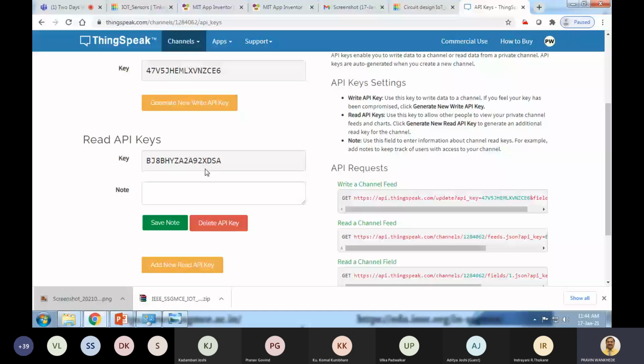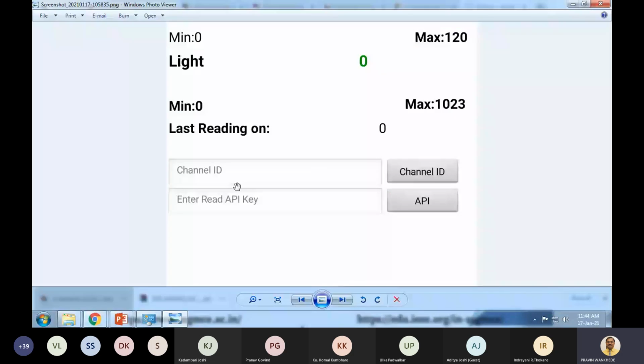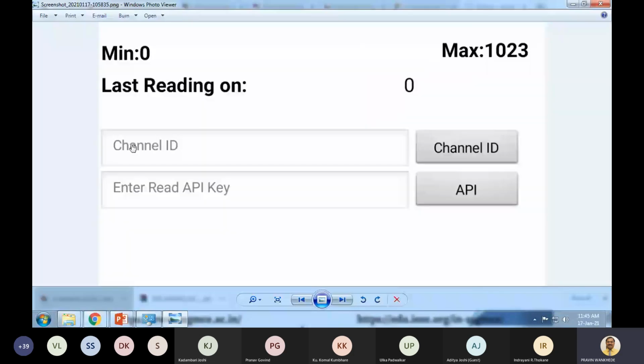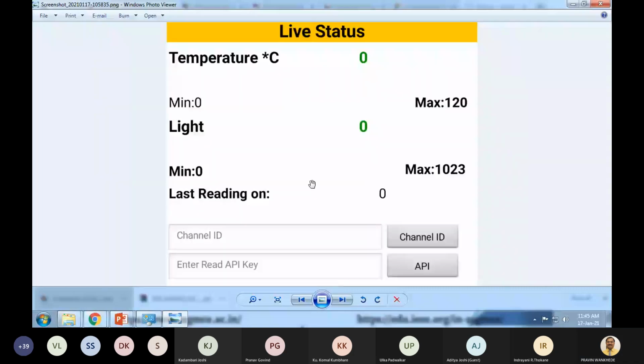Now, with your read API key and channel ID noted down, go to your mobile app. Wherever the channel ID is asked, write your channel ID and click the channel ID button. Then enter your complete read API key and click on API. Once you do this, you should get the last value available on ThingSpeak in your app itself. I request those who are working along with me to try this and check whether you are getting data or not.